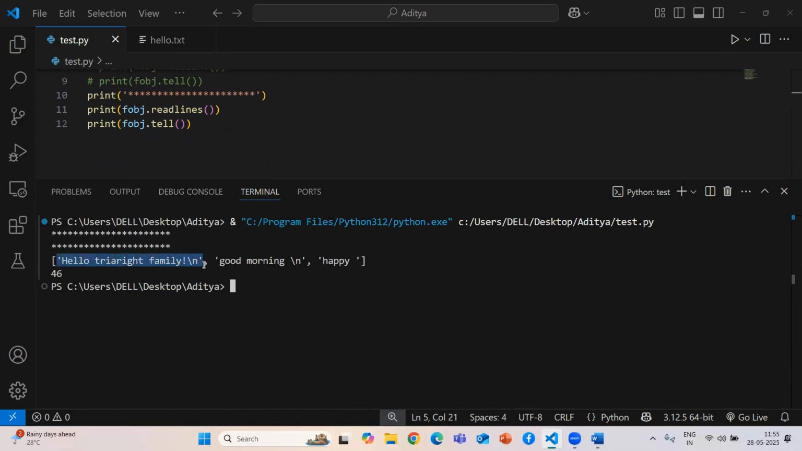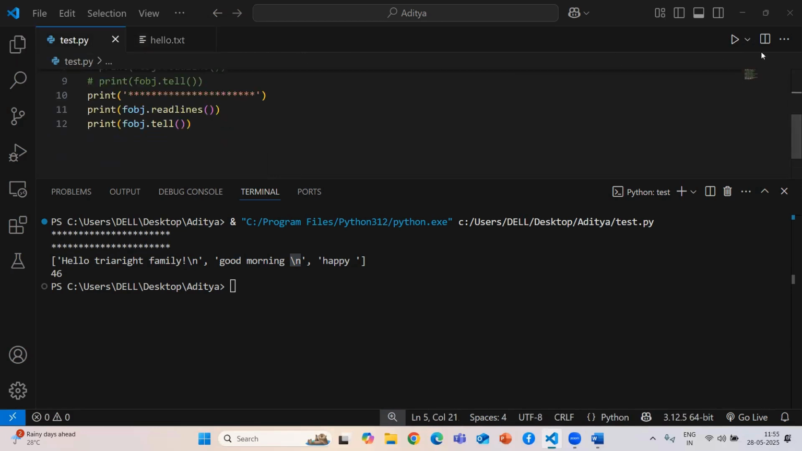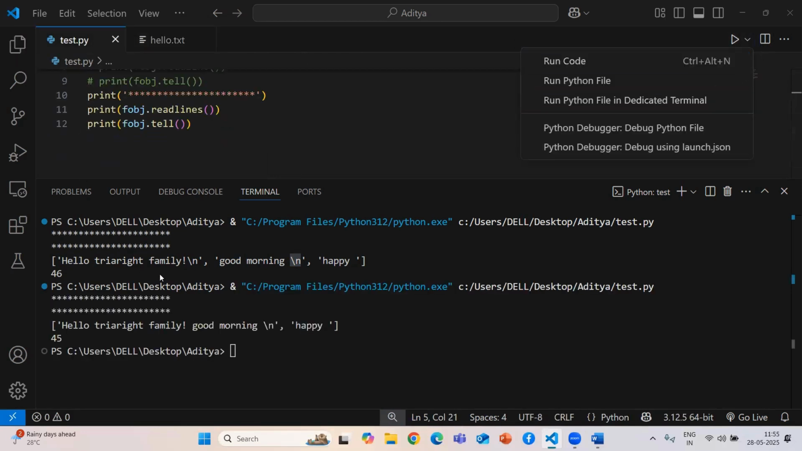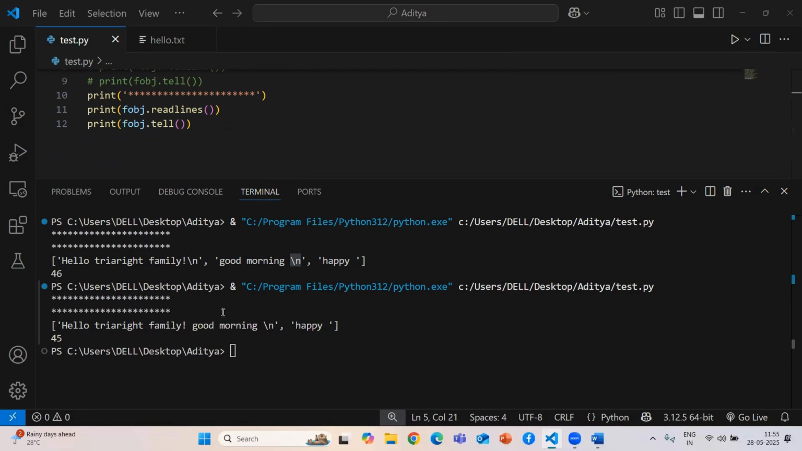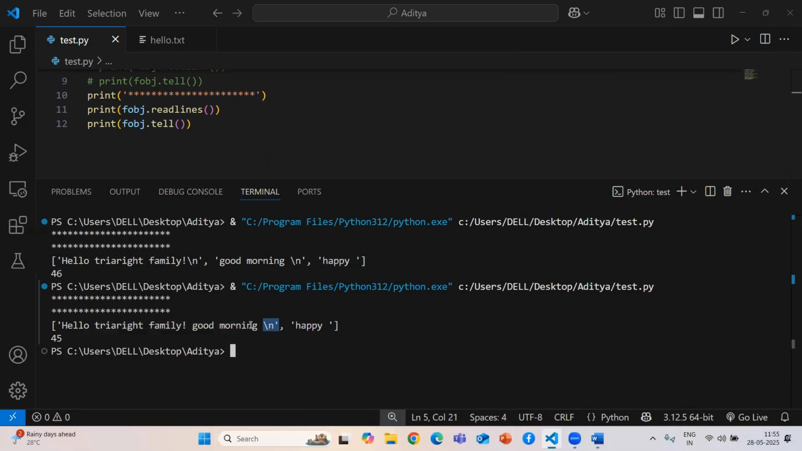Hello Treds family, good morning and happy. If you see, it shows a slash n. Slash n is nothing but a new line; if I am not giving any space, it will not show. Just see, now if I run it, it doesn't show this line because it is in one line. For the next line, it will be treated as slash n. So these are all the methods available in the read access mode.